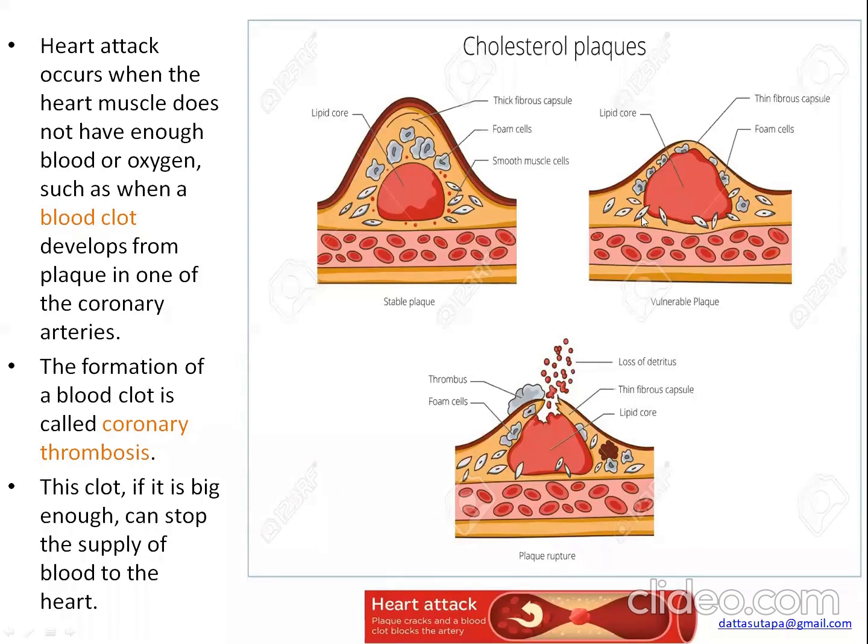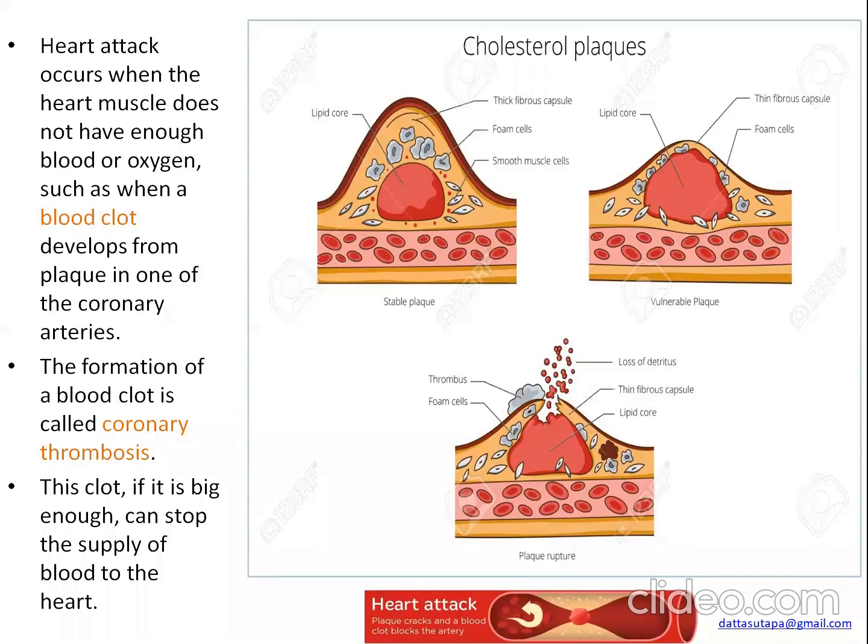Clear? Now what happens? See, this one is the endothelium. The outer part is the endothelium. In vulnerable plaque, what happens? Write down, it is very much susceptible to erosion or ulceration, and it can undergo fissuring or rupture.